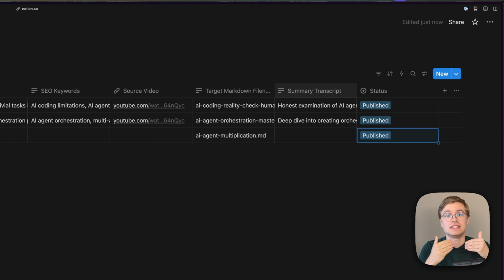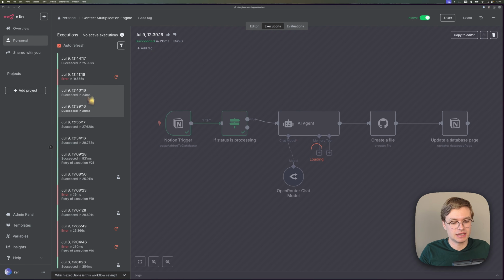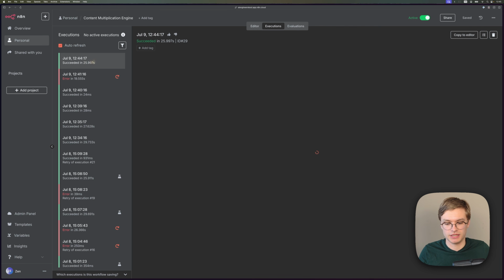Because you have to know this about AI. AI models are statistical models. So if you don't provide the right input data, then the output from these models is just going to be completely average. And it's not actually going to be anything unique that gets people interested in the content that you produce. So let's just go ahead and prove that, because you can see here that the status is published, and we can just check in n8n to see what the resulting blog is. So in n8n, you can indeed see that we have a successful run here at the end.